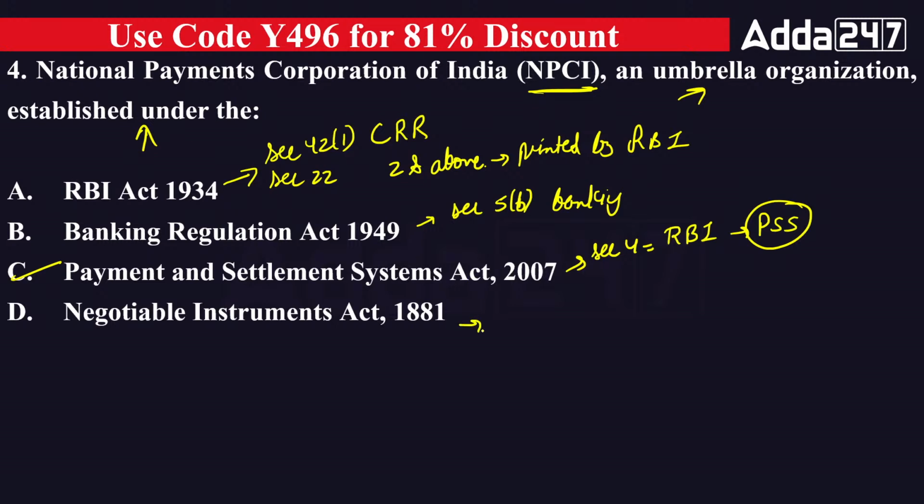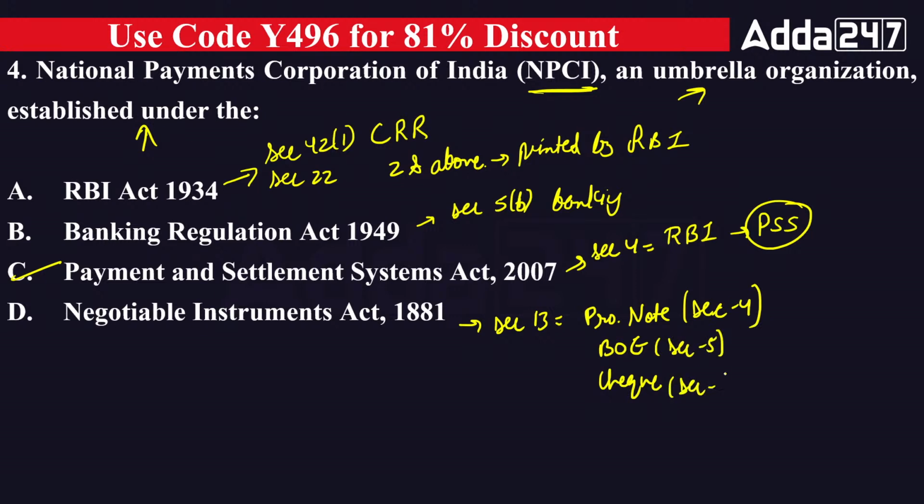And the Negotiable Instruments Act section 13 defines the promissory note, bill of exchange and the check as the three types of negotiable instrument, in which the promissory note is defined under section 4, bill of exchange under section 5, and check under section 6. These are the important sections of these acts. Banking Regulation Act 1934 section 24 also talks about the SLR.